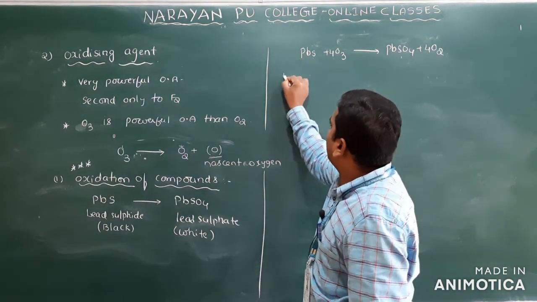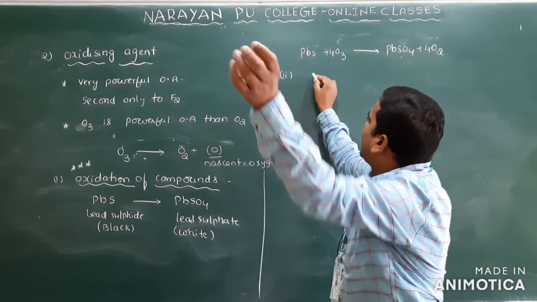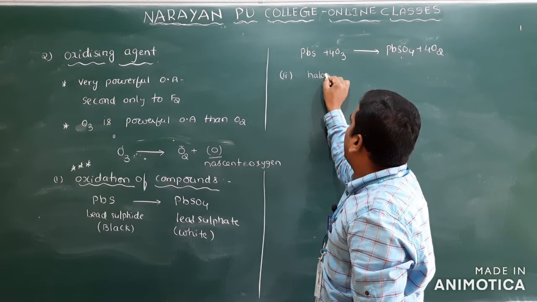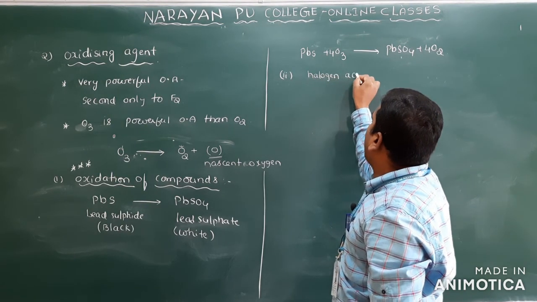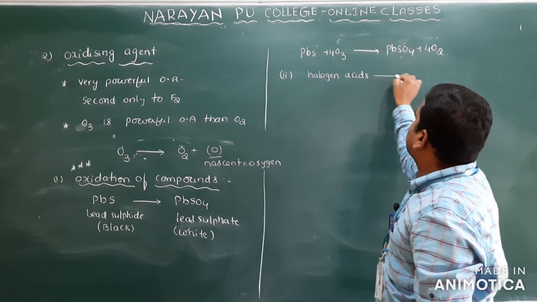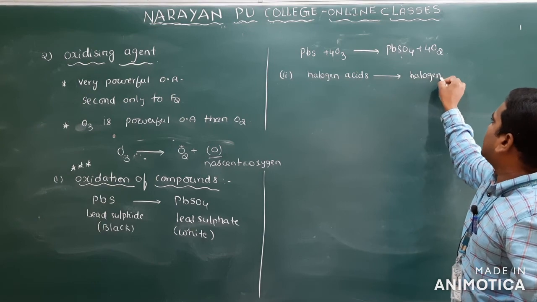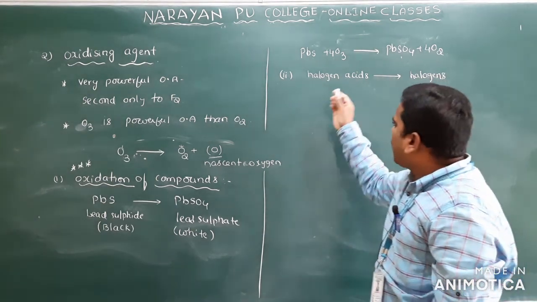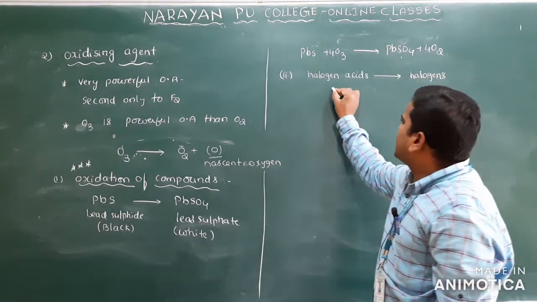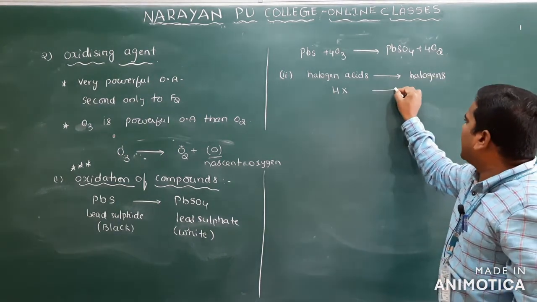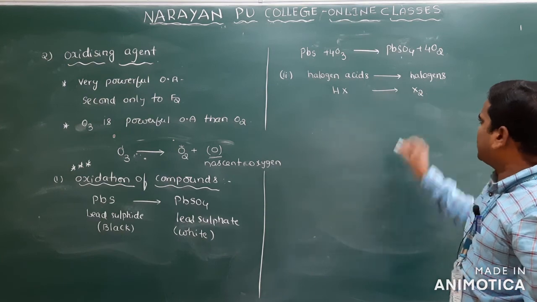Clear? And second one: halogen acids are oxidized to halogens. Oxidized to which one here? Halogens. What are halogen acids? Halogen acids means HX: HCl, HBr and HF. They are oxidized to halogens.